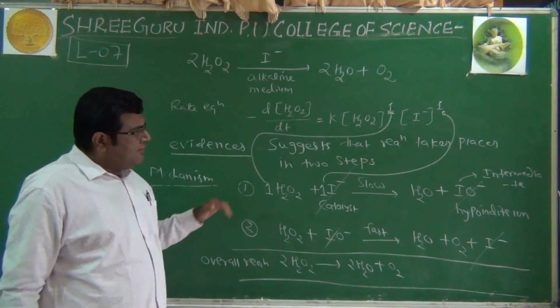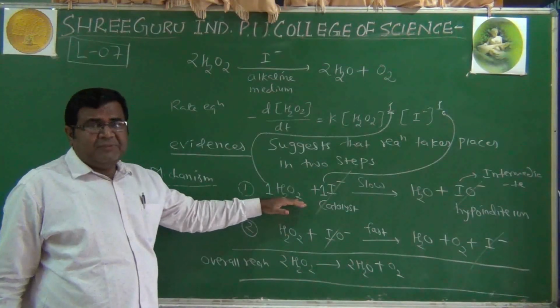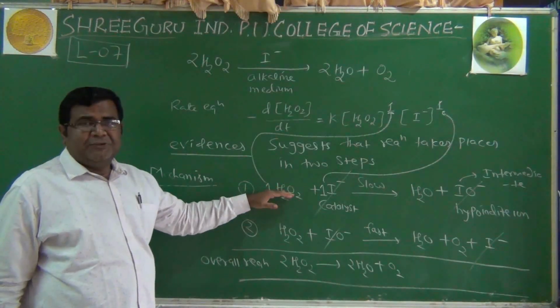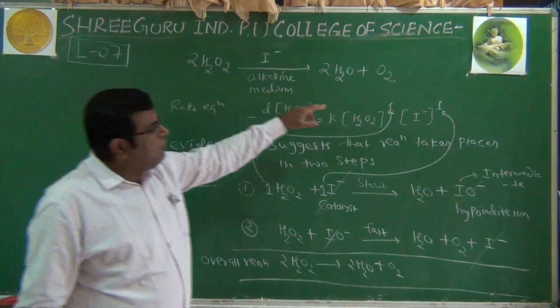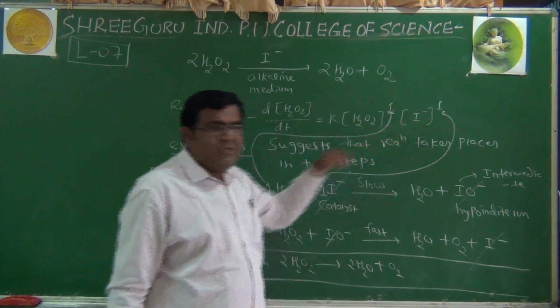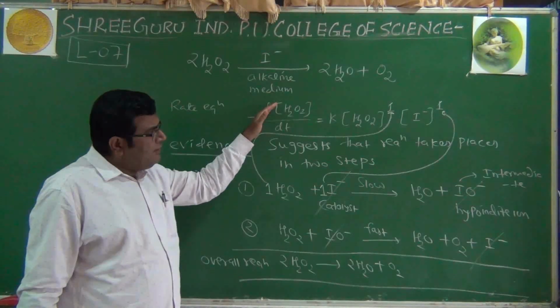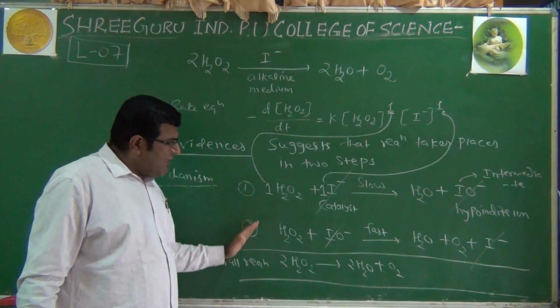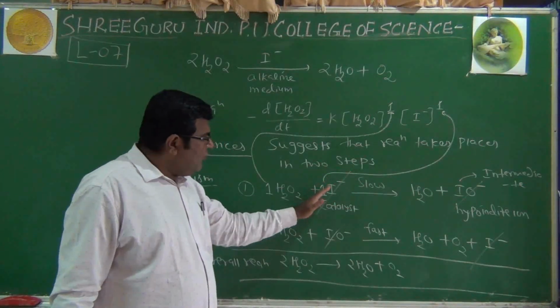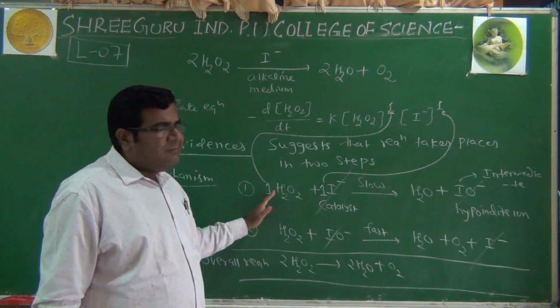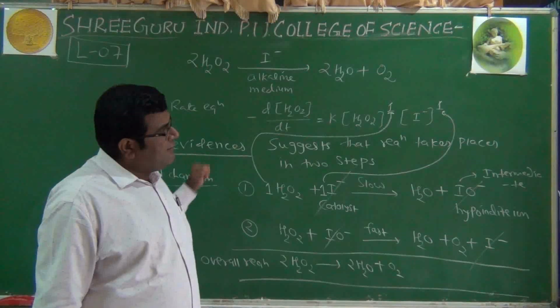It means that the slow step is very crucial to decide the rate of the reaction. So if we propose a mechanism, we have to look at the slow step and the number of molecules involved in it, and they appear as the exponents in the rate law equation.